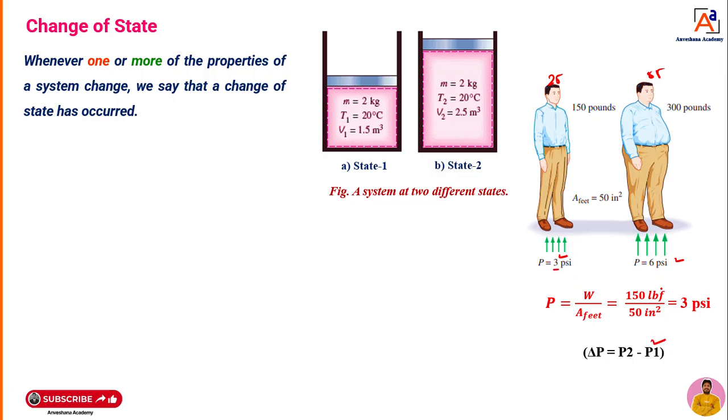Okay, initially it is 3 bar. When it becomes 5.5, it becomes 6 bars. Then change of pressure, that means what? Pressure, that property changes, right? Change of pressure can be calculated as delta P is equal to P2 minus P1.